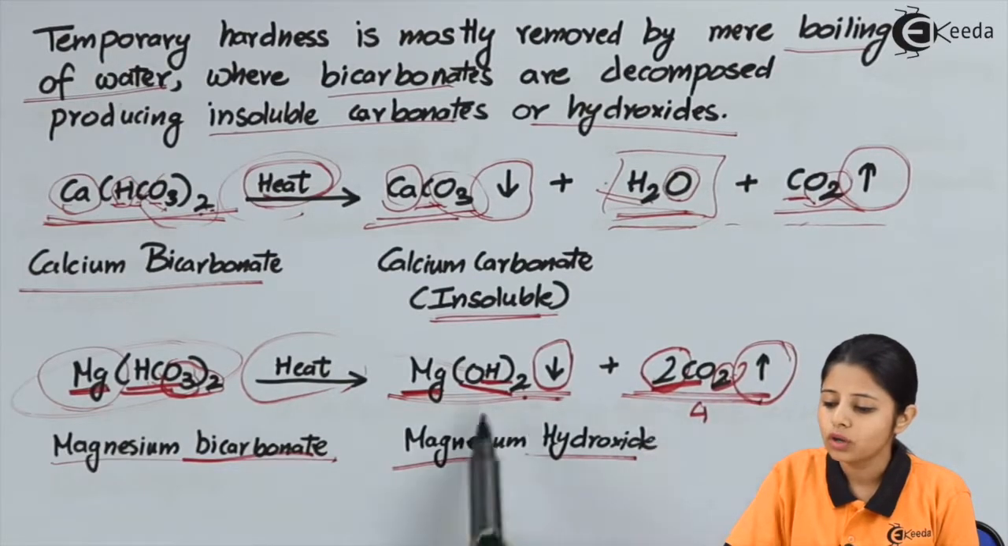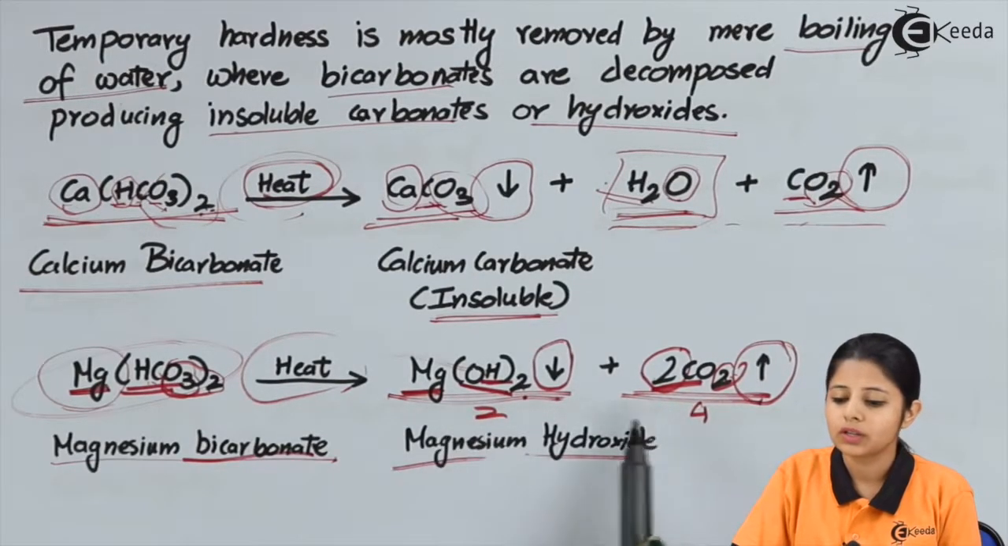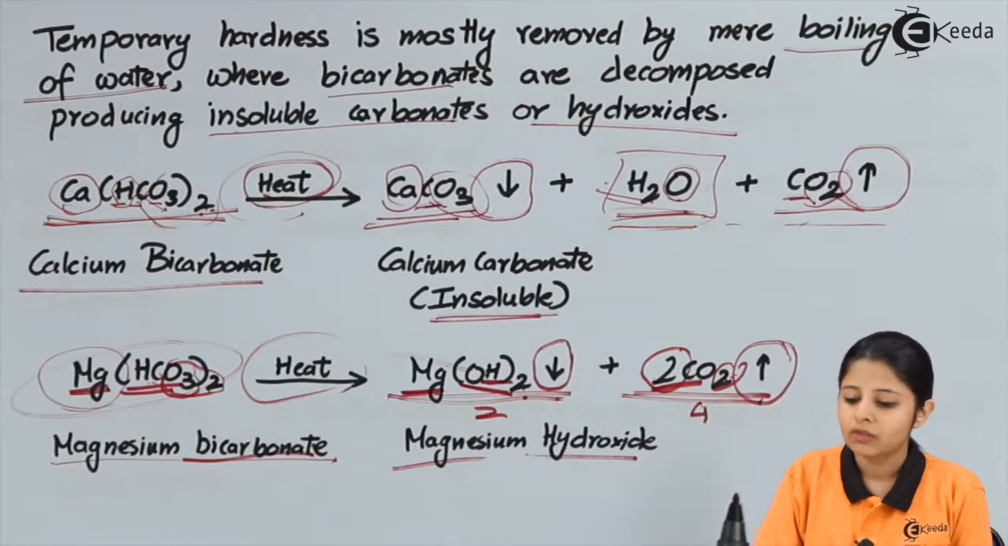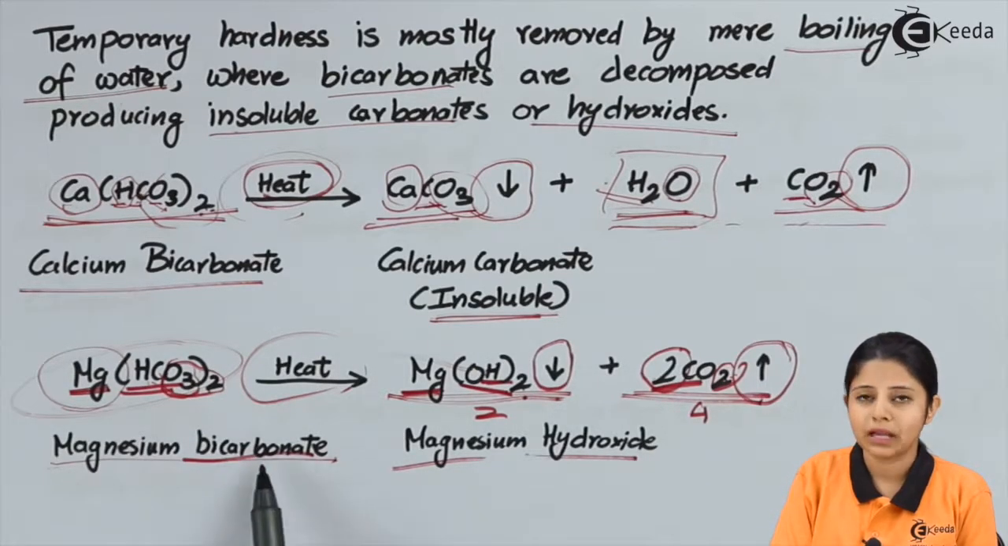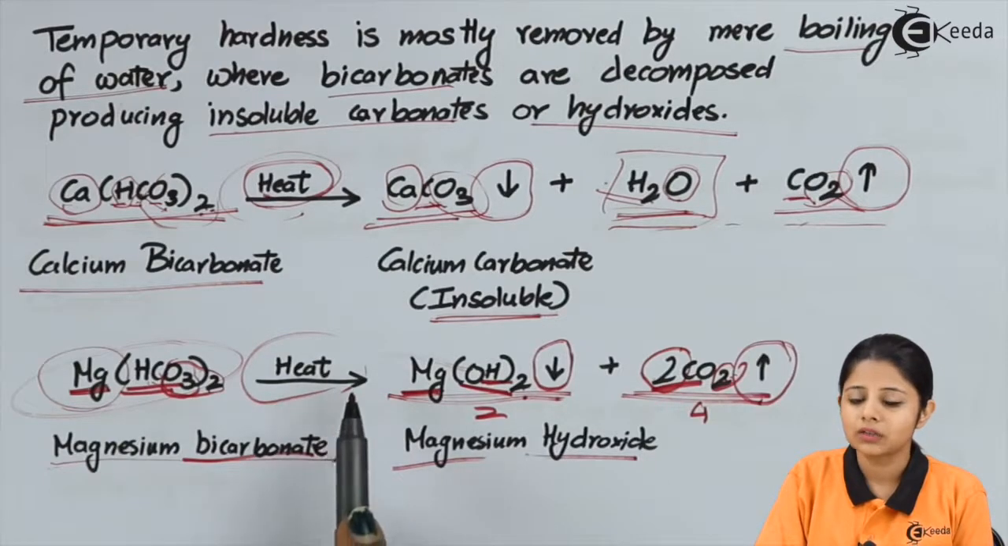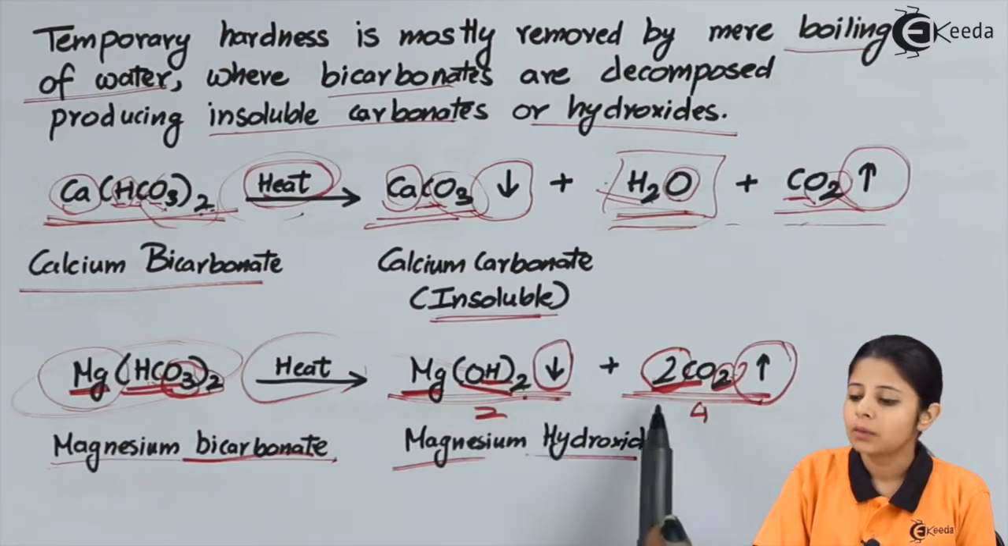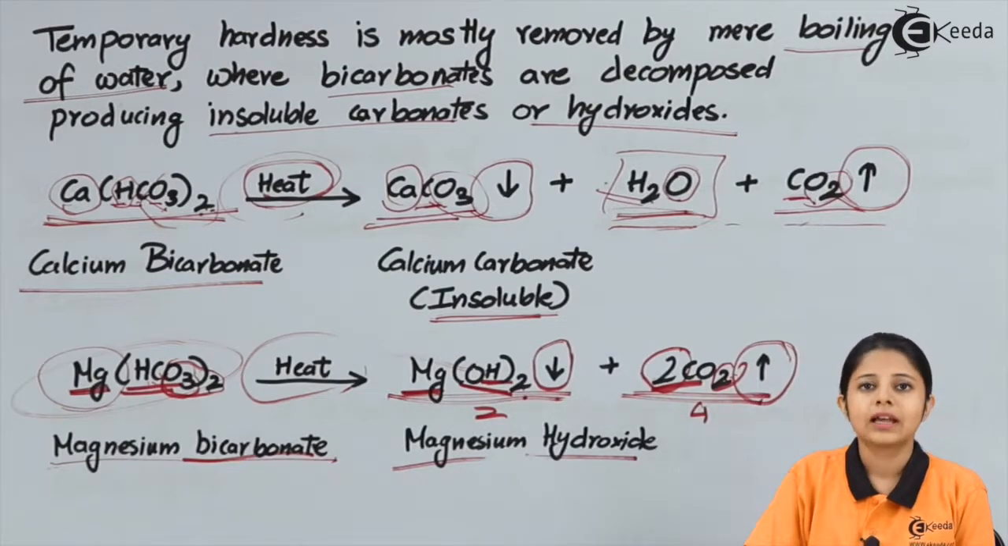So I have 4 plus 2, 6 on the product side as well. Therefore, this is my entire balanced reaction where we take a soluble magnesium bicarbonate, heat it and convert it into an insoluble magnesium hydroxide, which is a precipitate, plus CO2, which is volatile, and then we filter out that to get soft water.